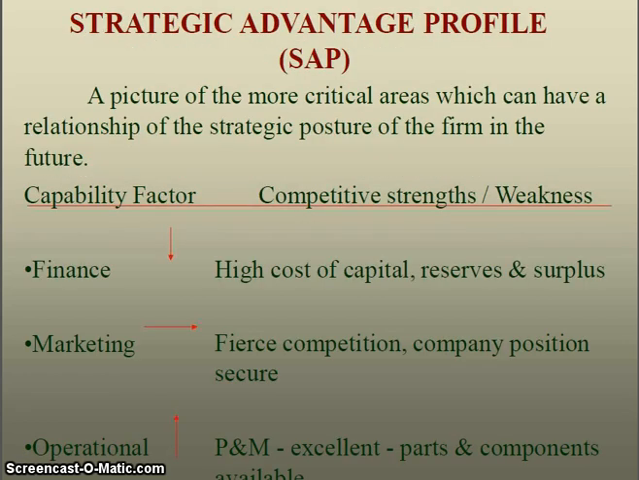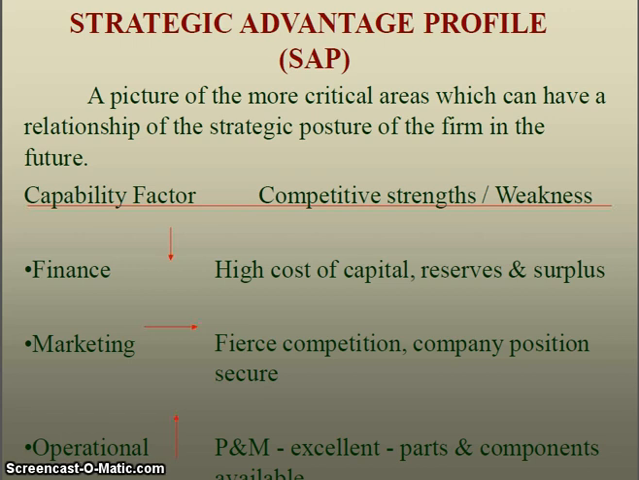Next technique is strategic advantage profile. A picture of more critical areas which can have a relationship with the strategic posture of the firm in the future. In the previous organizational capability profile, we analyzed all the functional areas and important factors, whether they are strengths or weaknesses or normal.